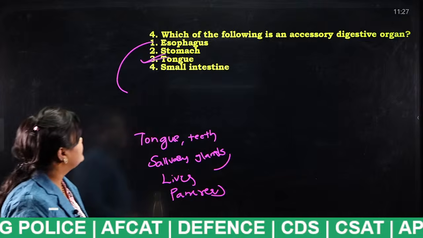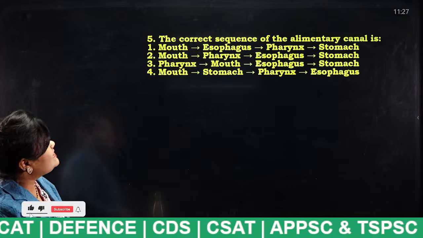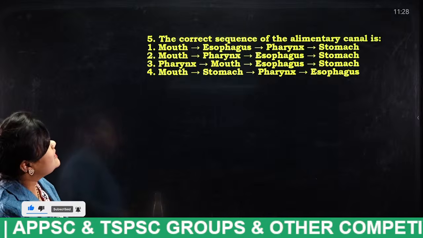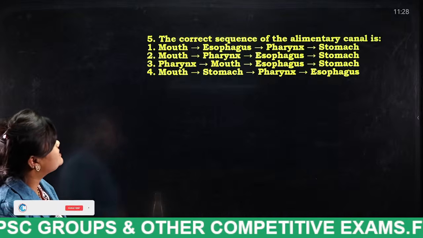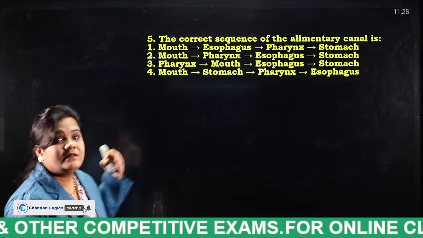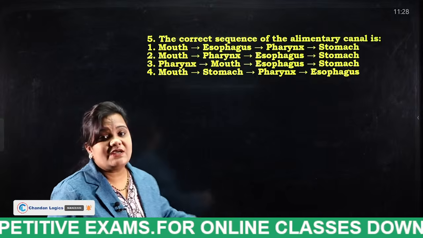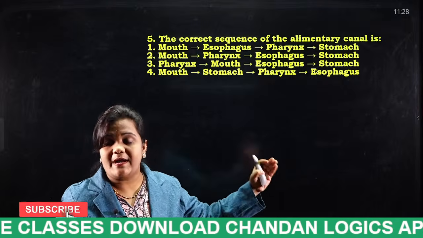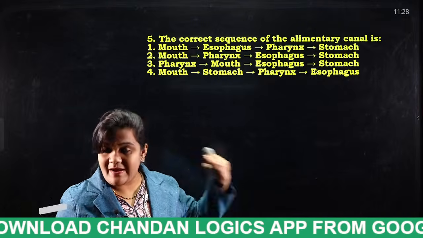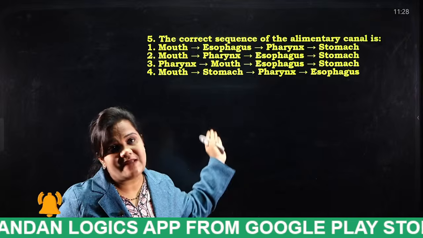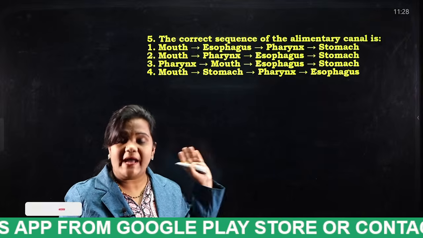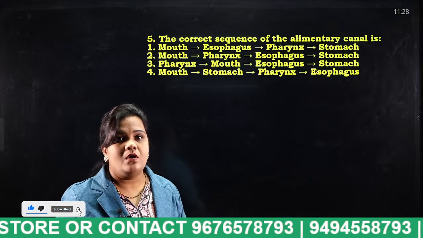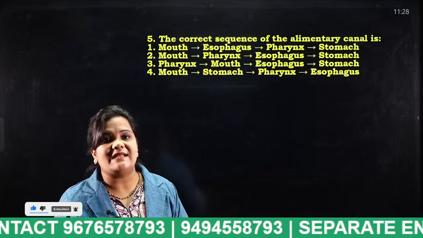Next. The correct sequence of the alimentary canal is: mouth, esophagus, pharynx, stomach; mouth, pharynx, esophagus, stomach. So tell me, the correct sequence of the alimentary canal, as I told you at the start. This is the reason why I explained the topic first and then went through MCQs. If I explain the topic, you can easily answer any type of MCQ. So students, what is the answer for this question?